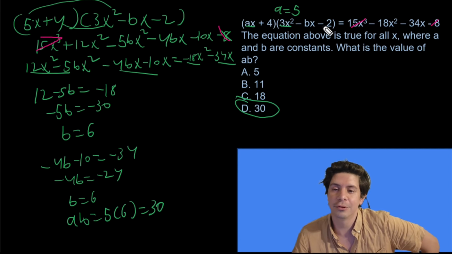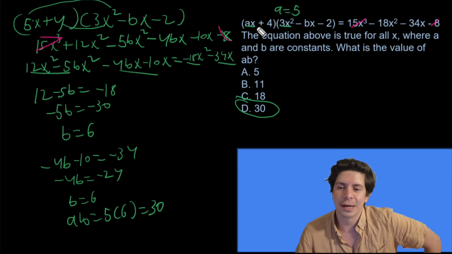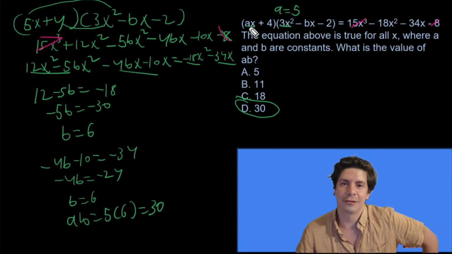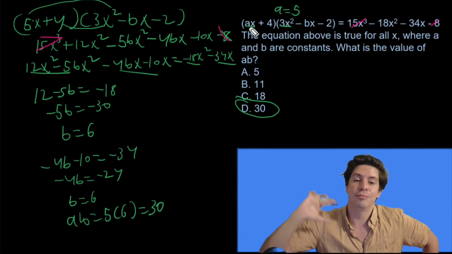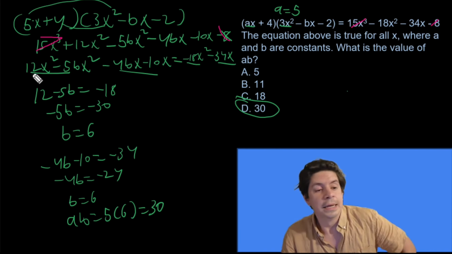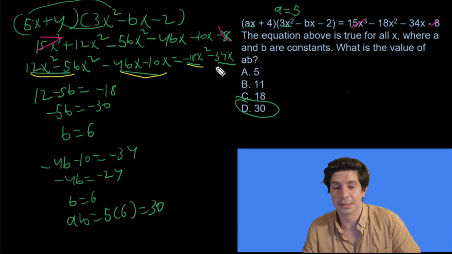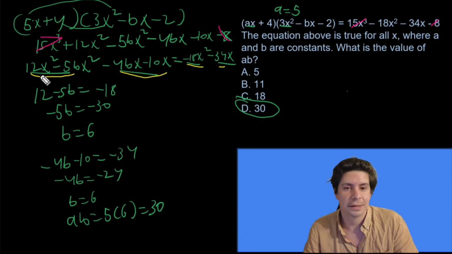So a lot of students feel like this is overwhelming because they don't like to FOIL when there's 3 numbers in one of them. But you can do it. It's totally possible. They're going to give you something where you can find one of the values easily first, and then you build from there. You cancel out. And the trick thing here is knowing that this and this have to add up to this and this. Okay, if you know that, then you'll be totally fine.